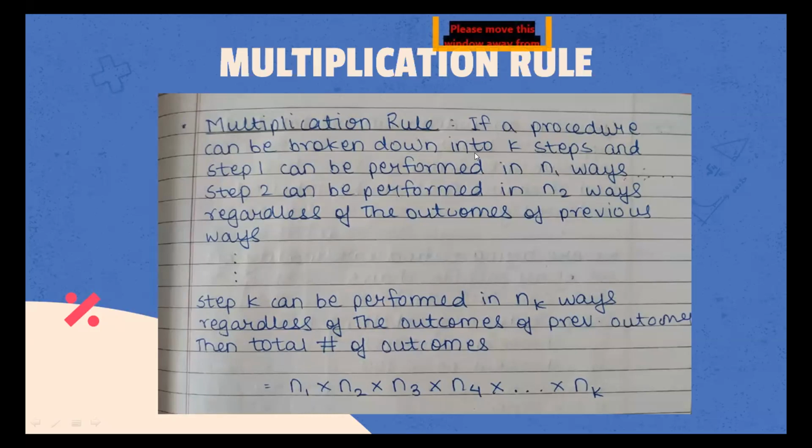So let's just have a look. Let's have a quick recap. So if a procedure can be broken down into k steps, we have k steps. So suppose there is a procedure. Suppose you want to choose the thali. Okay, so you want to choose the thali, and you can break it down into some steps, right? You can first choose the dal, then you can choose the rice, then you can choose the bread, and maybe then you can choose the chutney. So you can break it down into 4 steps.